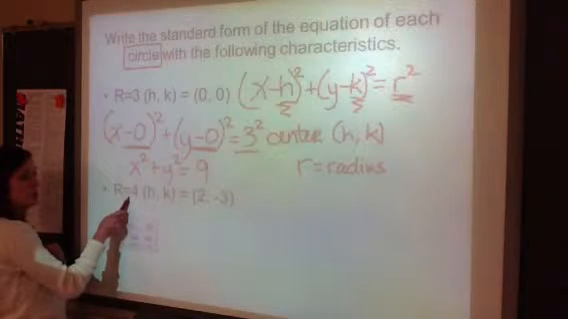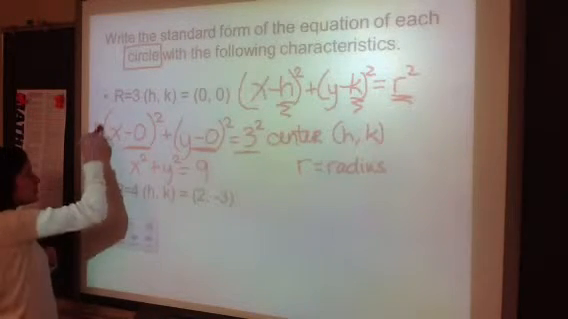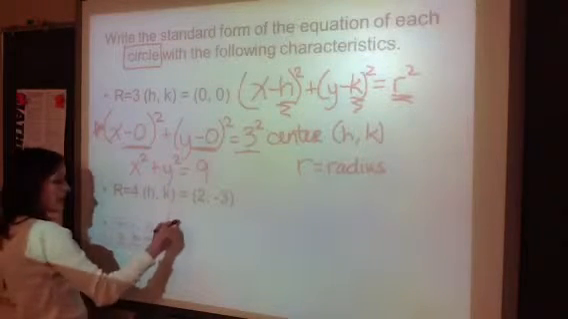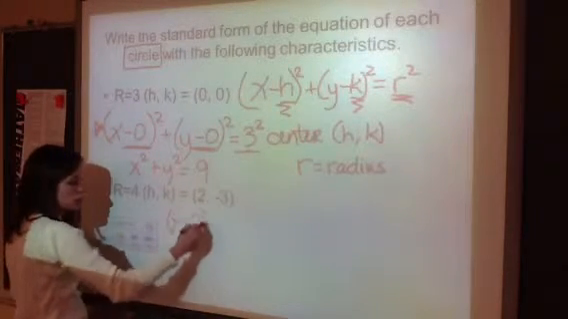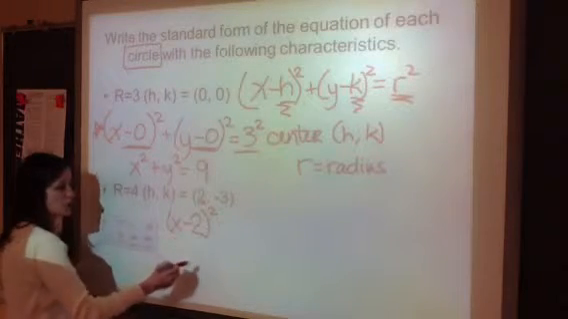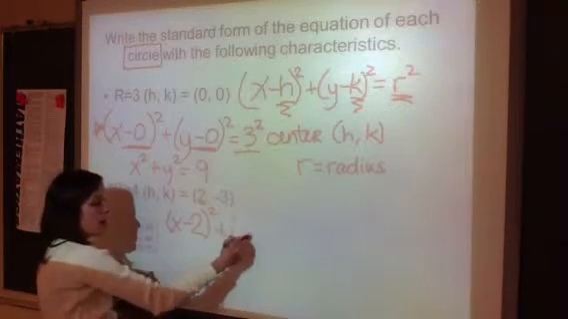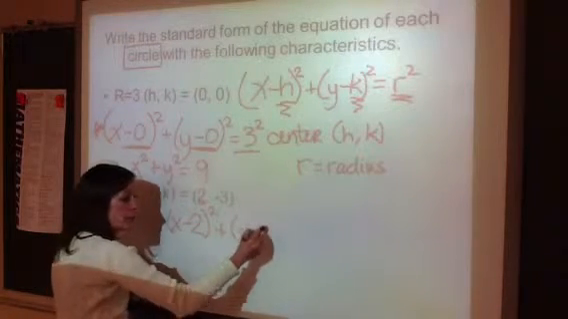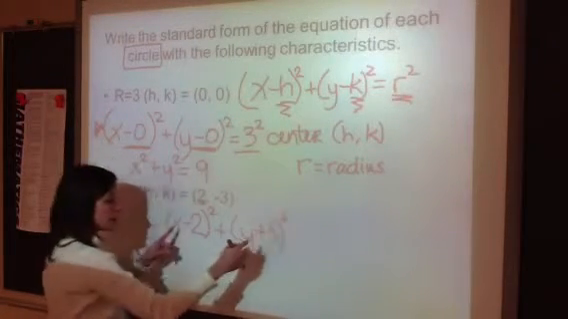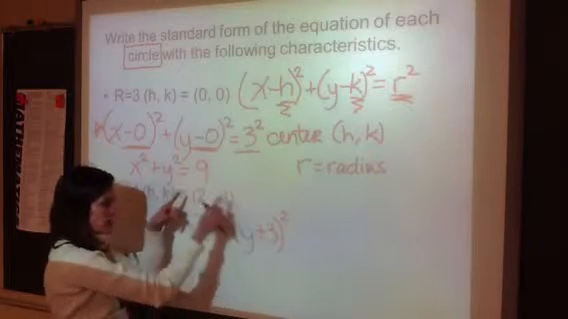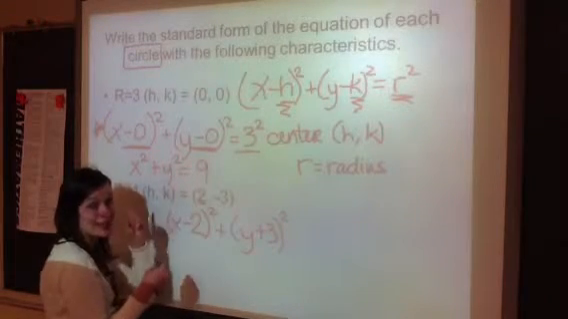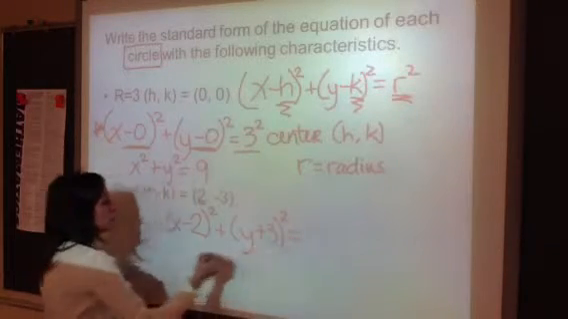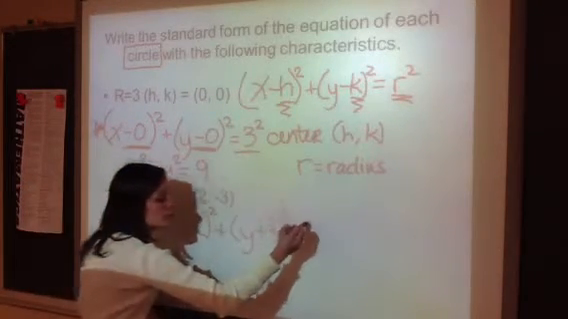So see if you can put this one in this form. Pause it, start it over. So we're going to have x minus 2 squared, this was my h, plus y minus negative 3, so plus 3. Notice your signs are opposite in the equation than they are when you write your center. That is key. Watch that. Equals r squared, 4 squared is 16.